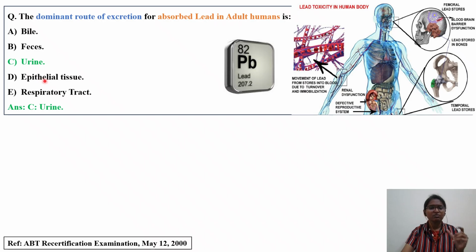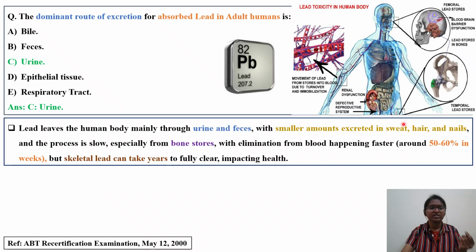With this question, we will also try to understand in detail about lead, its kinetics, and important points that we can remember with respect to lead. Once an adult consumes lead and it enters the human body, it is excreted mainly through urine and feces. So the primary mode of excretion for lead is urine and feces. The right answer was C. You should not get confused even though option B, feces, is there. The right answer will be option C. Bile, epithelial tissue, and respiratory tract are not the right answers.